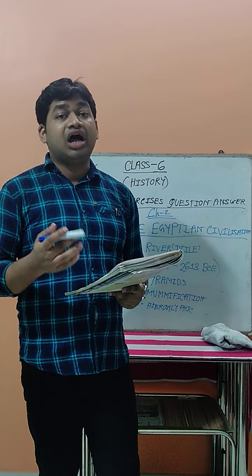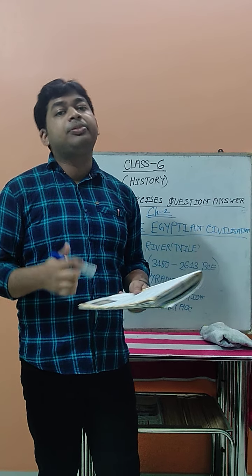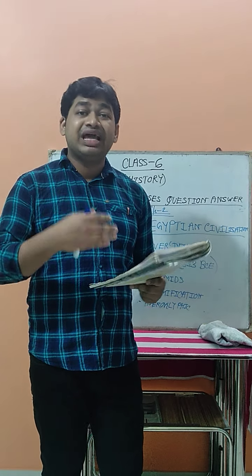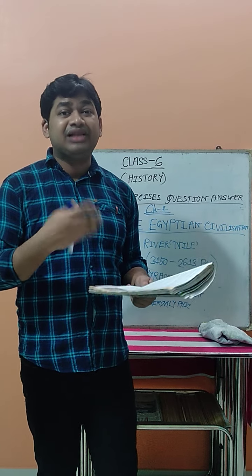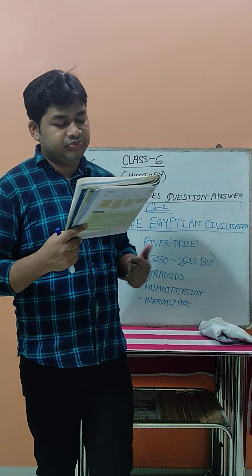And the fourth is transportation and communication. The people can get a good way of transportation and communication through the riverways or water bodies. They can transport their goods from one place to another, and not only goods, they themselves can also travel from one place to another. These are the main points that you have to write with their description.